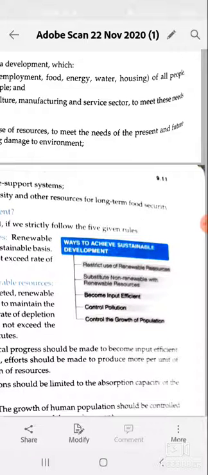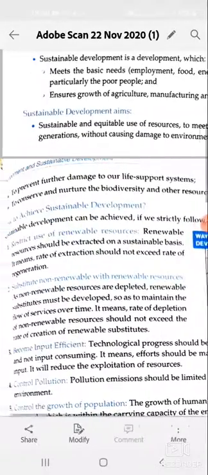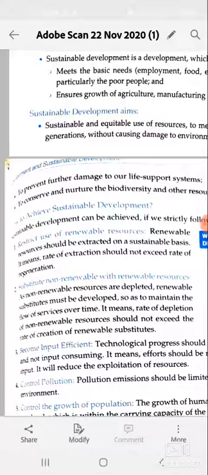So we should save the resources for future generations as well as prevent damage to our life support system and ensure long term food security. These all are the main aims of sustainable development. Now, how to achieve sustainable development?